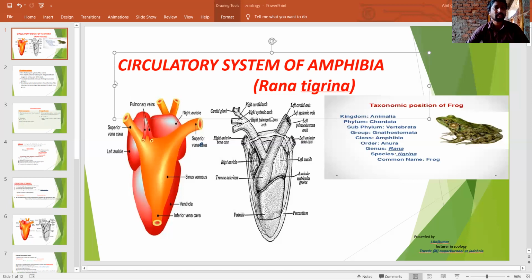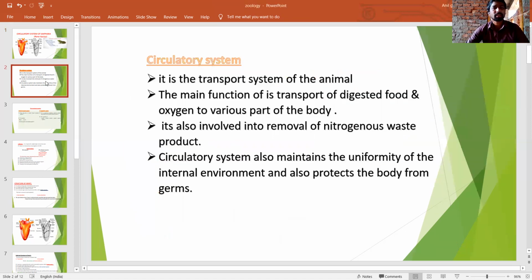Another main function is the transport of digested food. For example, we take carbohydrates, proteins, and lipids. They enter the small intestine and are digested, and absorbed through villi into the blood.